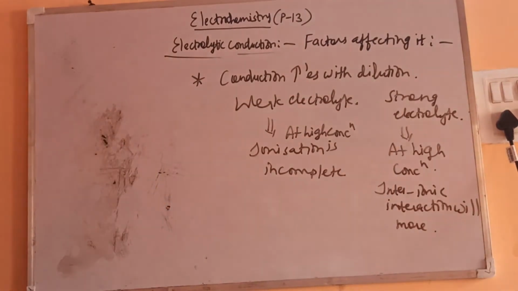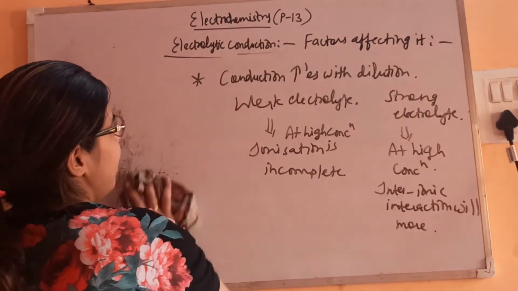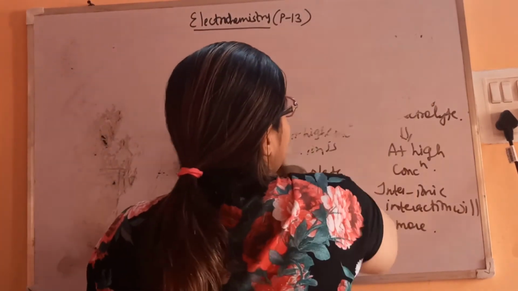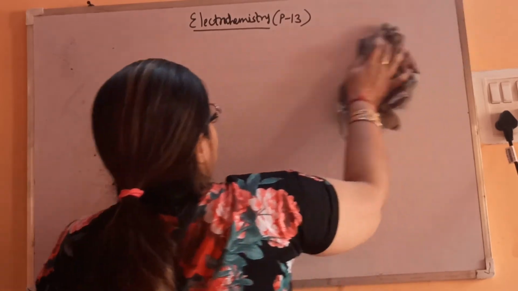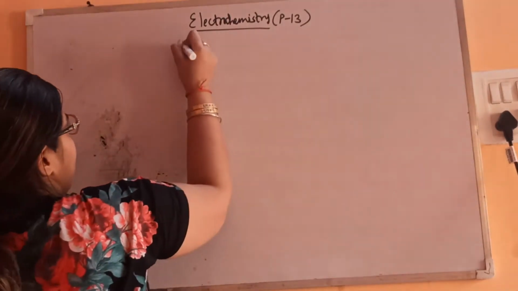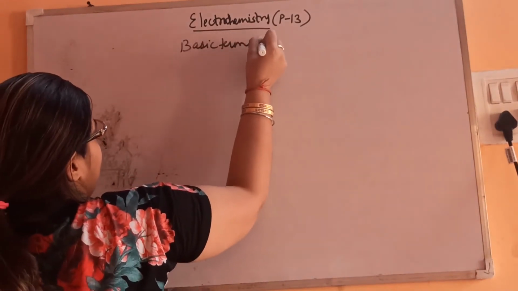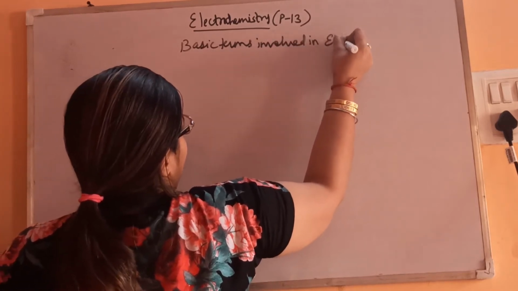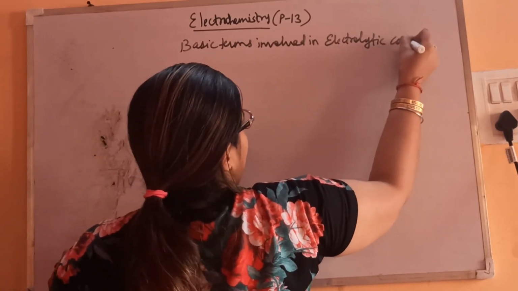Now we'll see the different basic terms involved in electrolytic conduction.